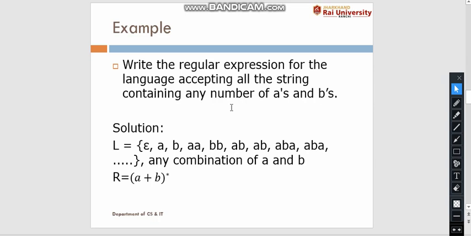The first will be epsilon, because a and b counts can be 0 also. Then we have a, b, aa, bb, ab, aba, and so on. If we have to write the regular expression for this language, it can be written as (a plus b) whole to the power Kleene closure. When we expand this regular expression, we will get these strings only.